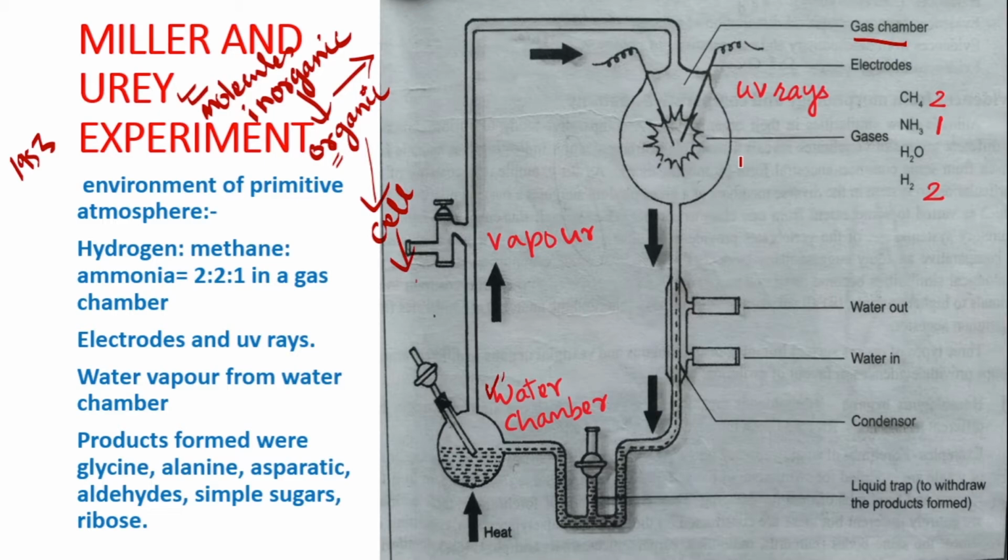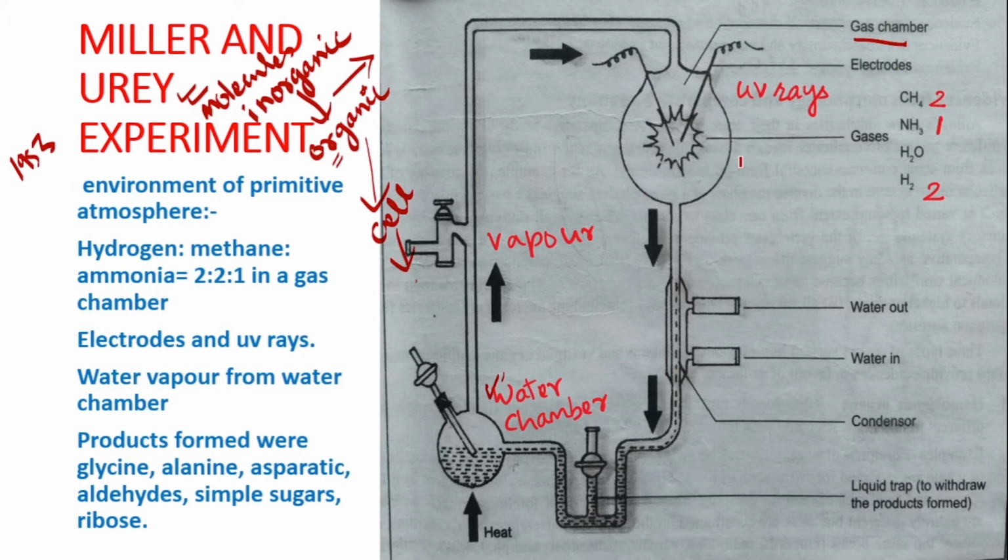Now the primitive atmosphere had a lot of water vapor, because the primitive ocean was very hot and a large amount of water vapor was present in the atmosphere. So water vapor was made in this water chamber. Water was boiled by applying heat, and the water vapor was made to travel through this pipe and collected in the gas chamber. So there is water vapor as well.